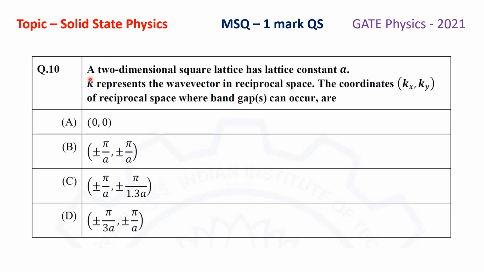The question is, a two-dimensional square lattice has lattice constant a. K represents the wave vector in reciprocal space. The coordinates kx, ky of reciprocal space where band gap or band gaps can occur, those are: option A is at 0, 0, that is at origin. Option B, plus minus pi by a, plus minus pi by a. Option C, plus minus pi by a, plus minus pi by 1.3a. And the last option, option D, plus minus pi by 3a, plus minus pi by a.